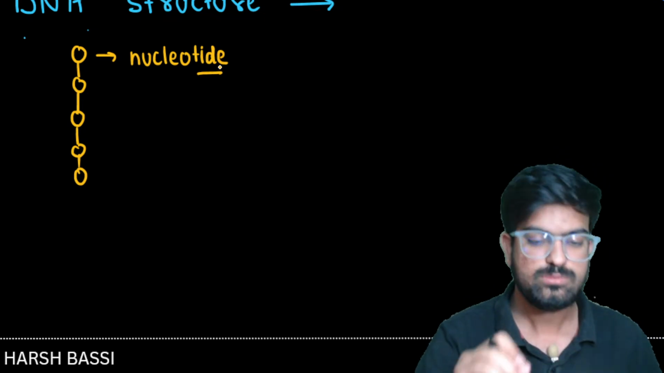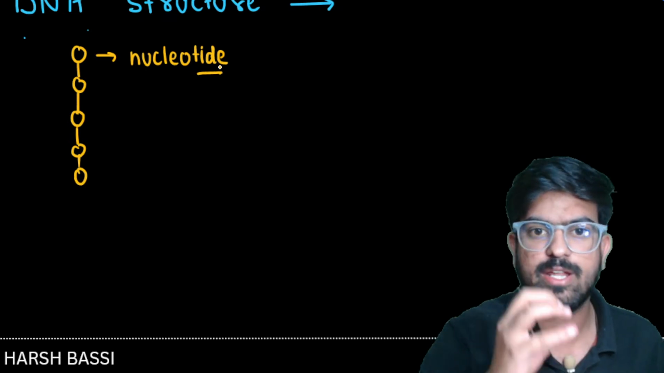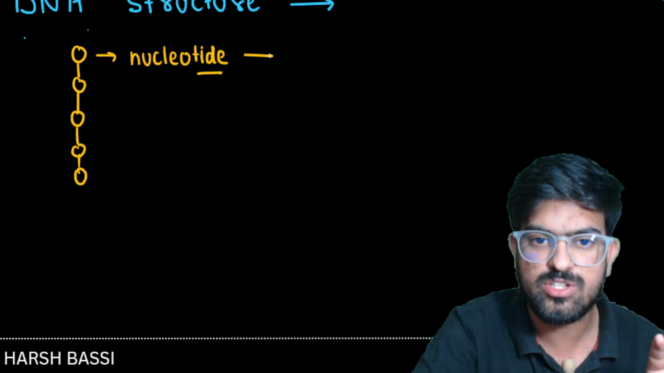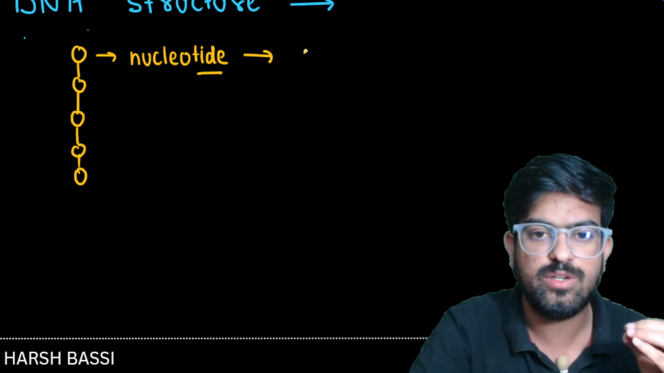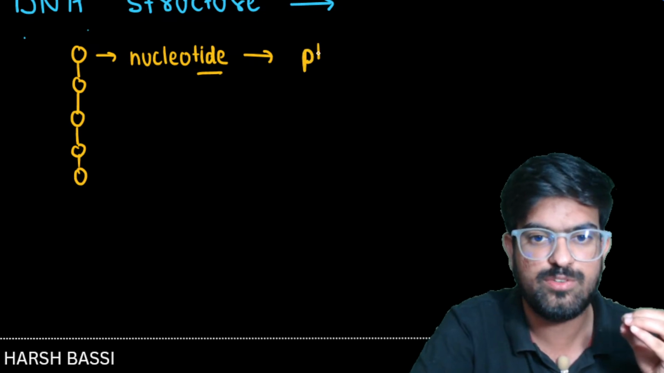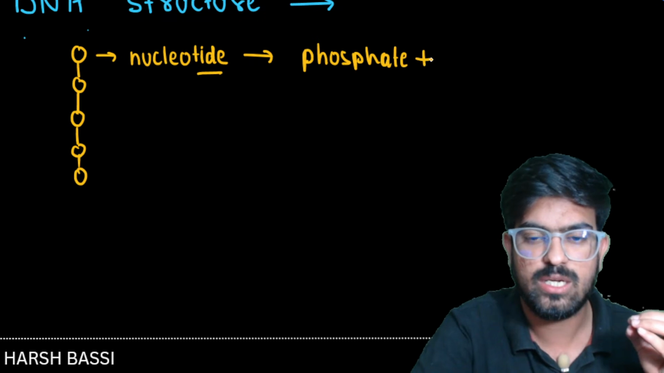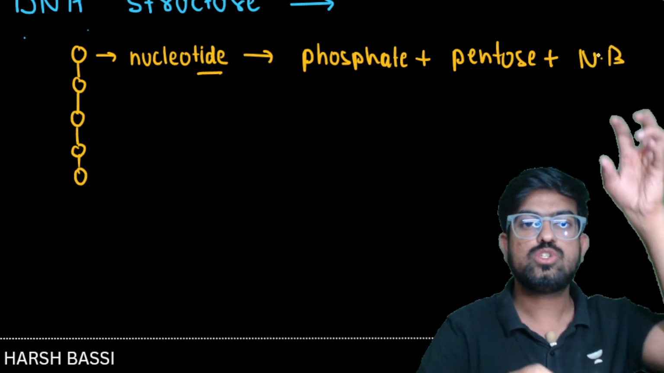Don't worry. So here, many nucleotides are joined together to form what? To form the DNA structure. Just from a revision point of view, I'm going to tell you what nucleotides were. Nucleotides were what, guys? Nucleotides were phosphate. Yes or no? Phosphate plus sugar. What kind of sugar? Pentose sugar. And along with the nitrogen bases. Yes or no?